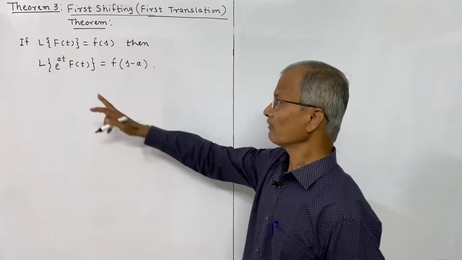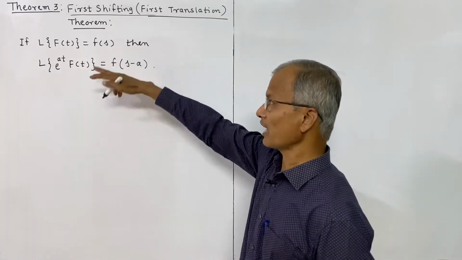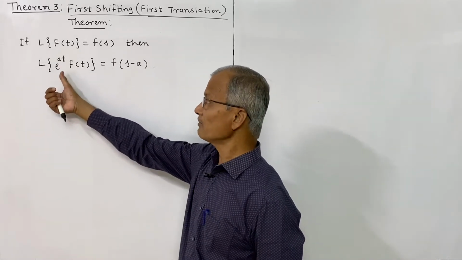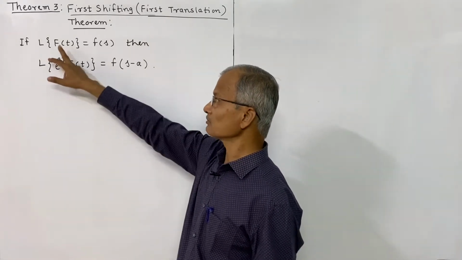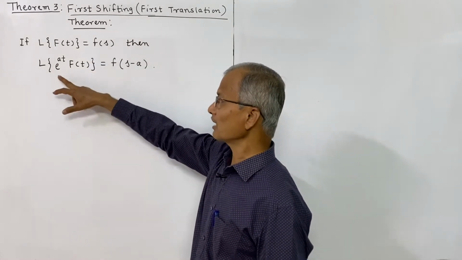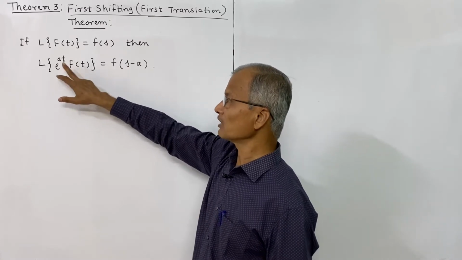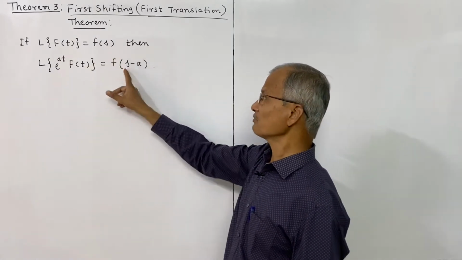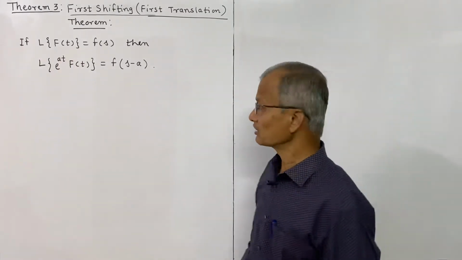Laplace transform of f of t is denoted by this small f letter, f of s. s is the parameter of the Laplace transform. Then the Laplace transform of f of t multiplied by e power at. See the difference in these two Laplace transforms. This is the Laplace transform of the function f of t. If it is f of s, then the Laplace transform of e power at into f of t, when f of t is multiplied by e power at, becomes f of s minus a, where a is the coefficient of t in the exponent.